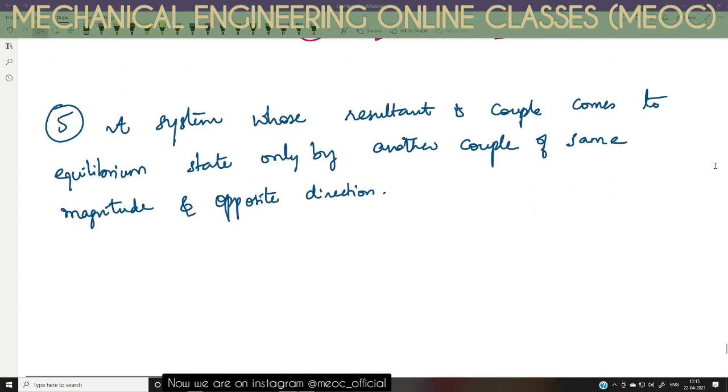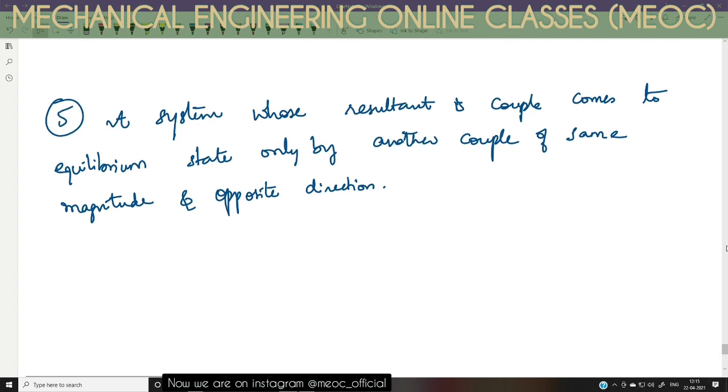Then the fifth property is, a system whose resultant is a couple can be brought to equilibrium only by another couple of same magnitude acting in opposite direction. For example, there are many couples and many forces acting on an object. Ultimately the resultant is a couple, say C1.